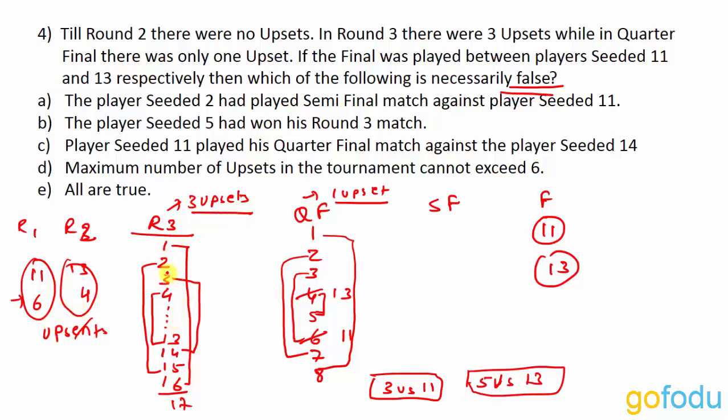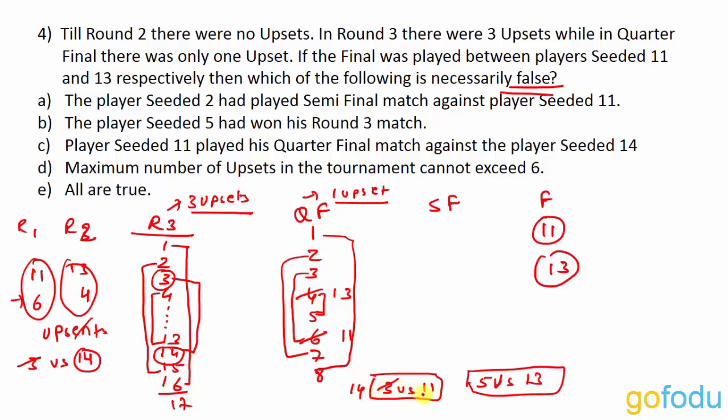Now what happens? Player with seed 3 and player with seed 14, that is in this match 3 versus 14. If 14 beats 3 and causes an upset, the third upset of round 3, then instead of 3, 14 is playing against 11.